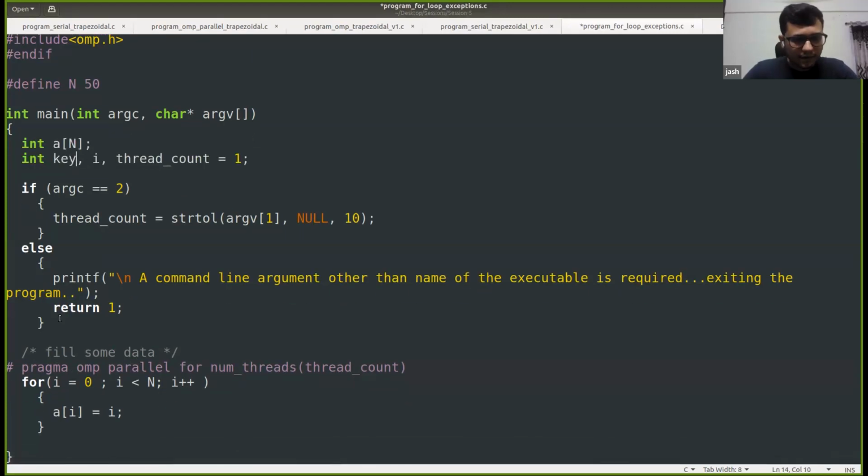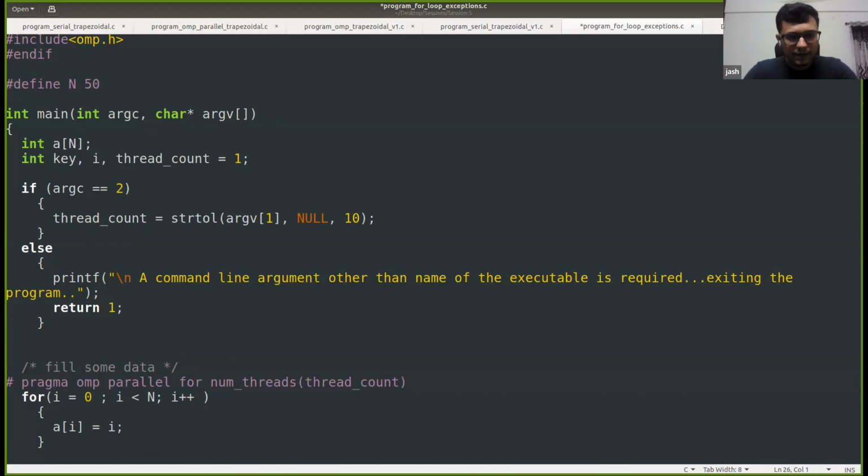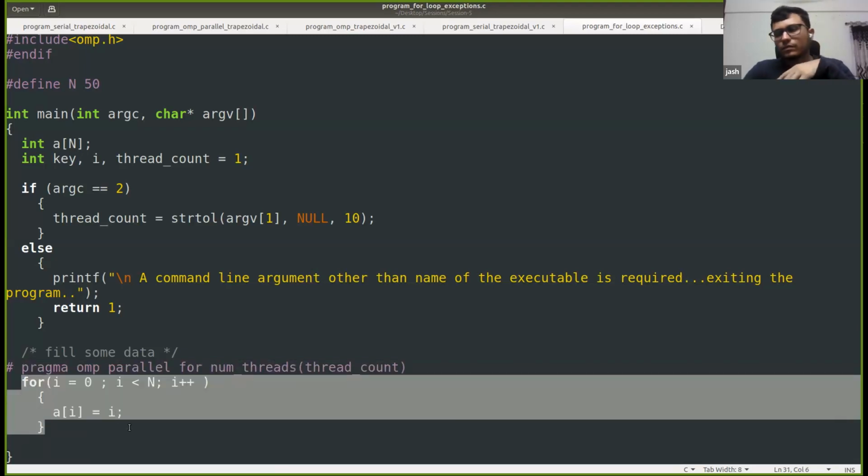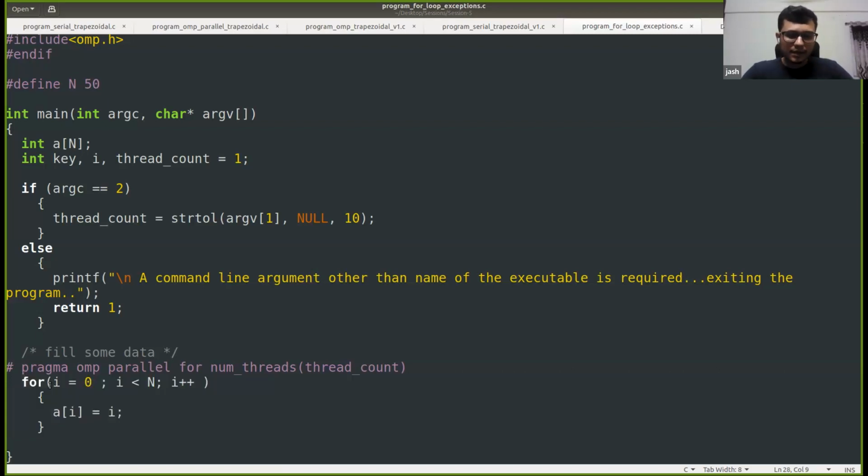Yeah, let us keep these things as it is. Let us say that you have this for loop. Now we have written #pragma omp parallel for followed by the number of threads, and we have this for loop. Now, what the second point was saying is that if it can't determine the number of iterations prior, then it will not parallelize. But here it can determine, based on the value of i, the bounds and the incrementation.